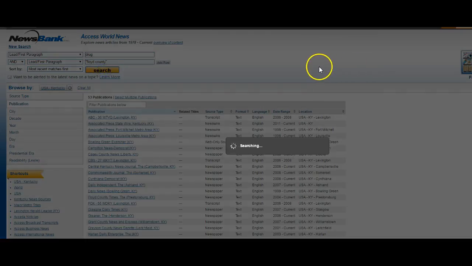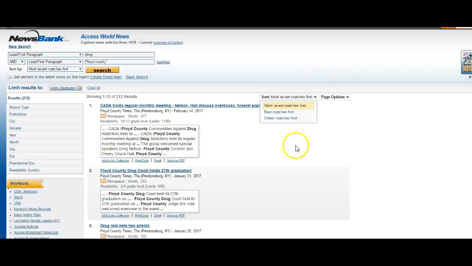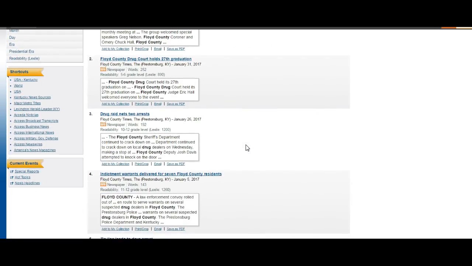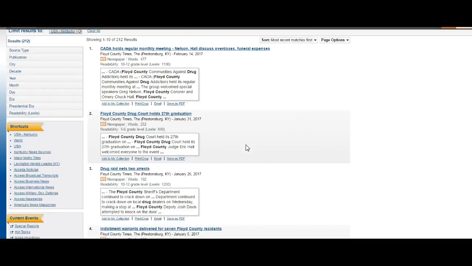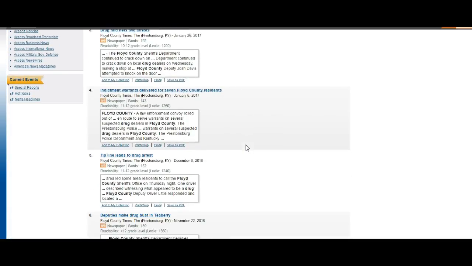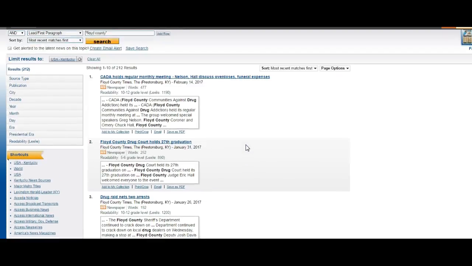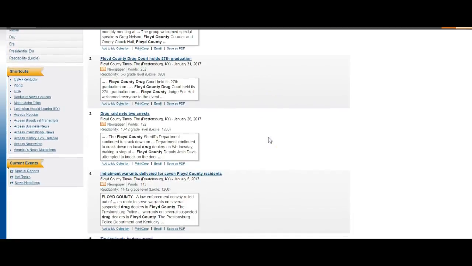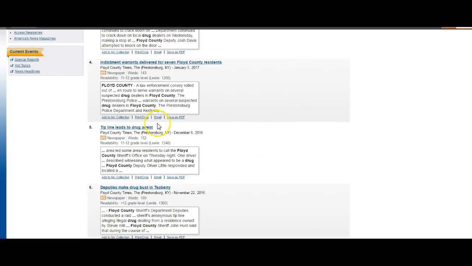So I click search, and you can see there's all kinds of articles. Now it will put them not necessarily in the order that was published, but it will put first the ones that match your search the best.